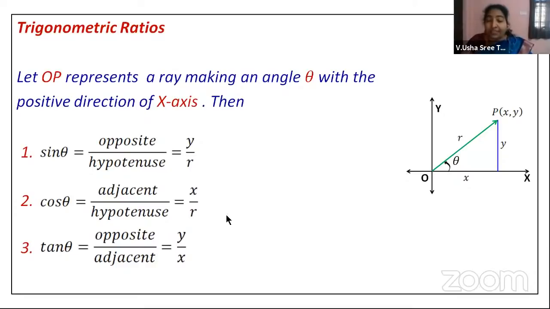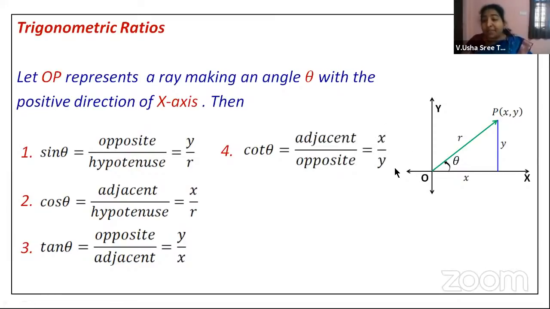Then cot theta. Cot theta is nothing but cos theta by sine theta, or you can mention it as 1 by tan theta, or you can also take it as adjacent by opposite. So cot theta is equal to x by y. Now secant theta. Secant theta is nothing but 1 by cos theta, the reciprocal of cos.